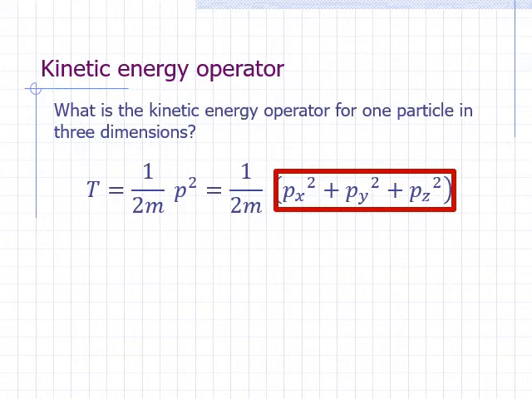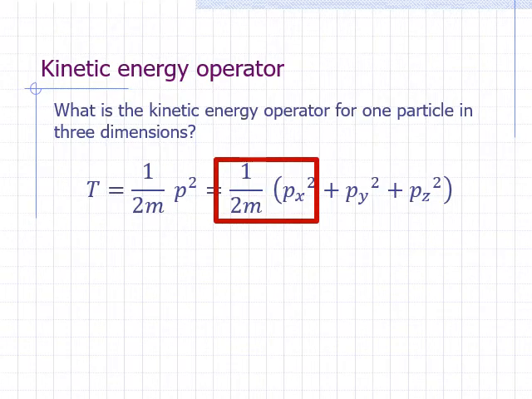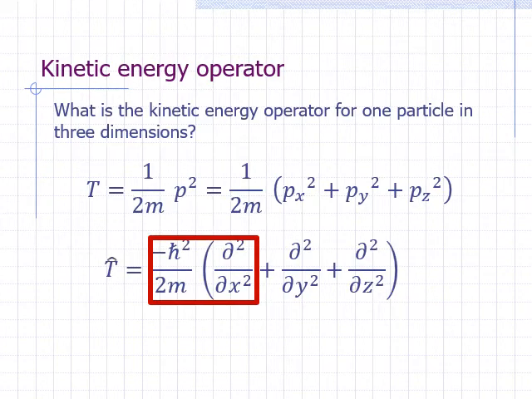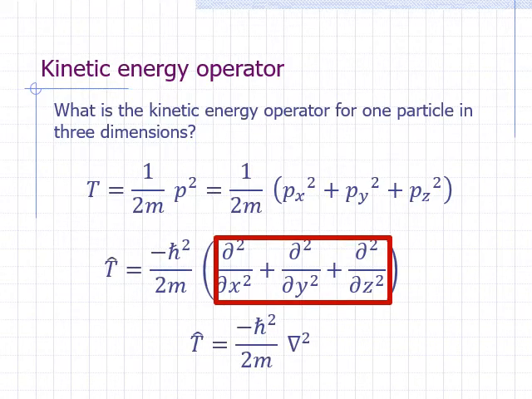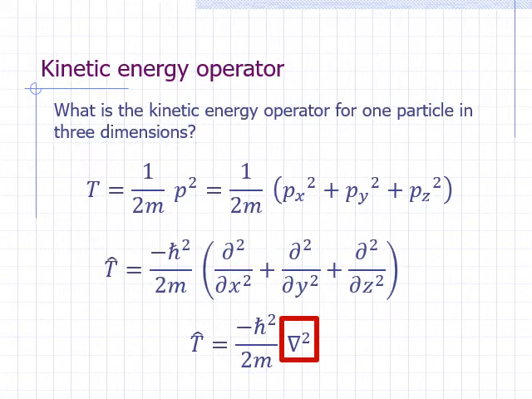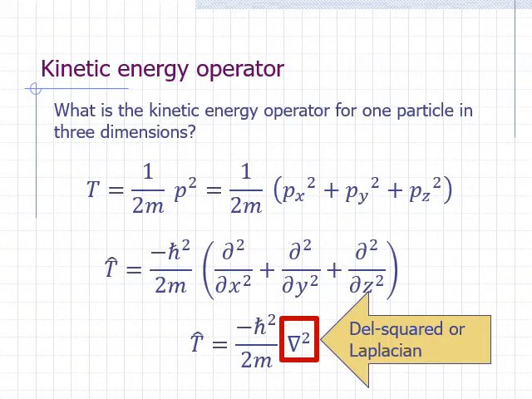We have already seen that in one dimension, the kinetic energy is 1 over 2m times p sub x squared, and the corresponding kinetic energy operator is negative h bar squared over 2m times the second derivative with respect to x. It shouldn't be too hard to show that in 3 dimensions, we just need to add the second derivatives with respect to y and z. The sum of the 3 second derivatives is often abbreviated as the square of a symbol that looks like an inverted delta. This is called the del squared or Laplacian symbol.